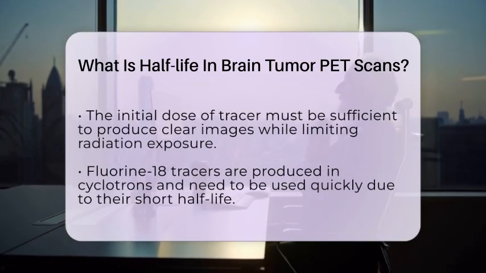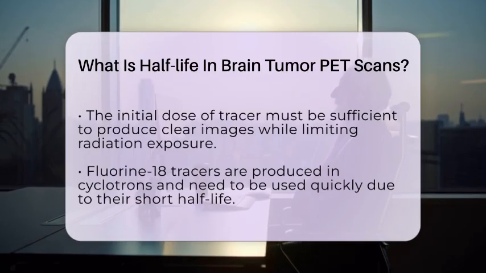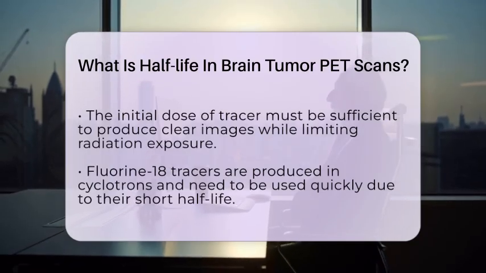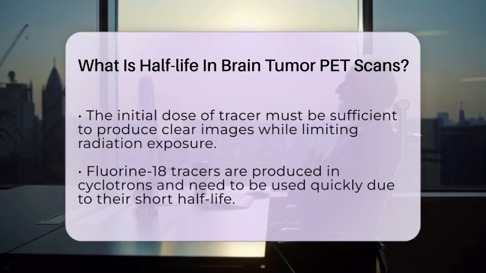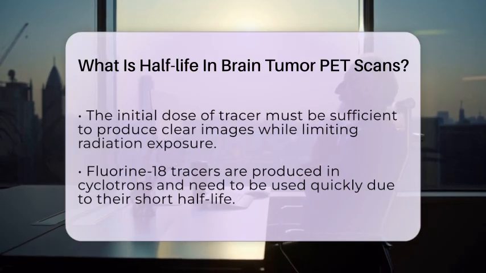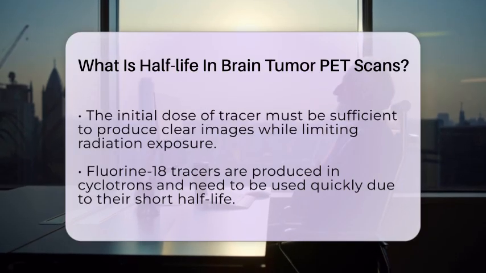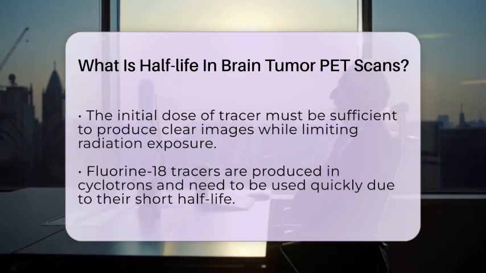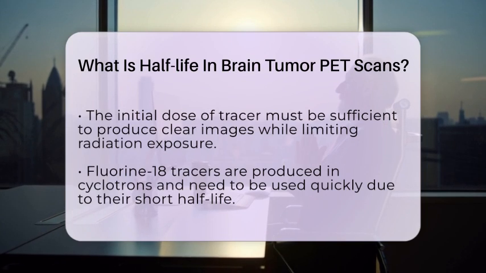Fluorine-18-based tracers must be made in a cyclotron, a type of particle accelerator, because of their short half-life. They need to be prepared close to the imaging site to ensure the tracer is fresh and still active when used. This short window of activity is why PET centers often have their own nearby production facilities.